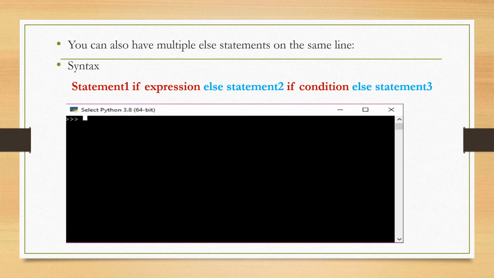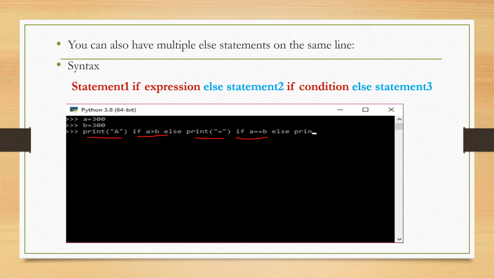For example, I am declaring one variable A which has value 300, B 300, means same values are there, and using multiple else statements on the same line, I am checking whether A is equal to B. So if A is greater than B, the result is displayed as print A. Otherwise, the result is displayed as equal if this condition is true, else print B. So obviously 300 is equal, so I get the else part as true. This else part is true here, so that is displayed.